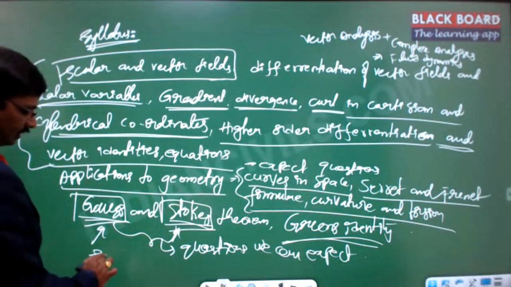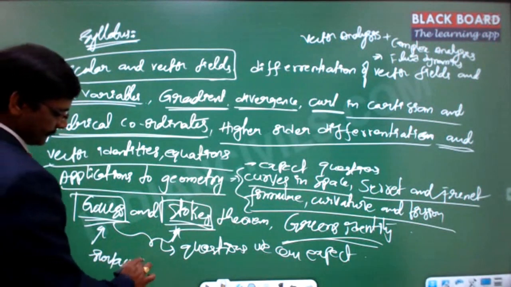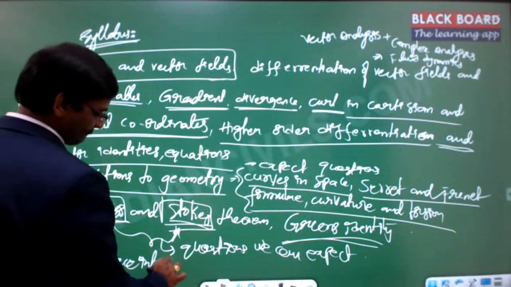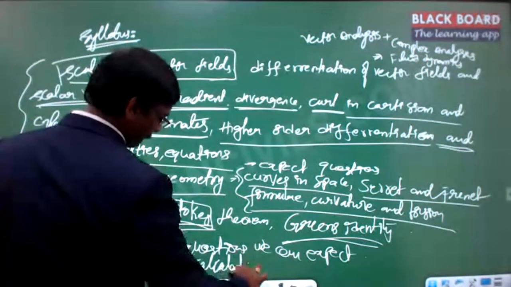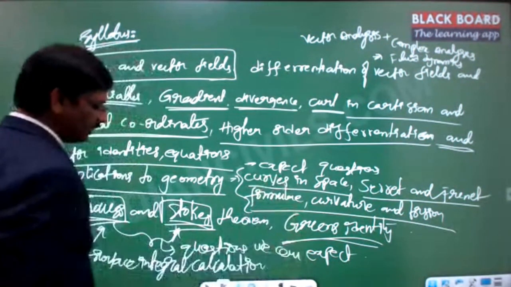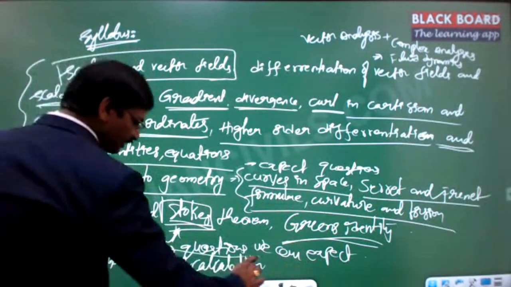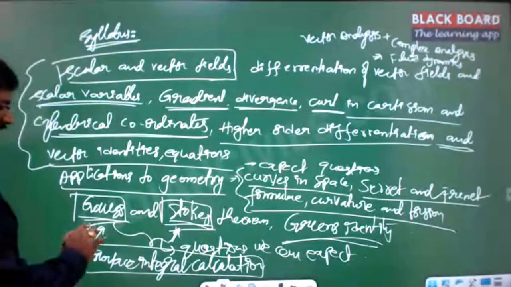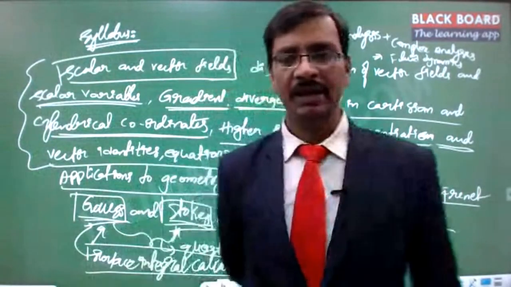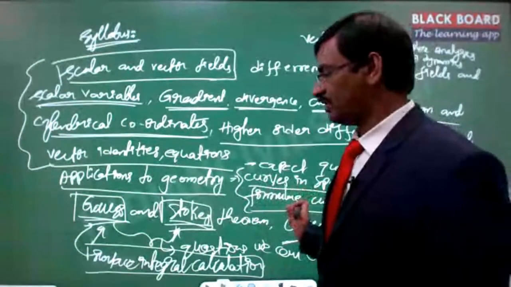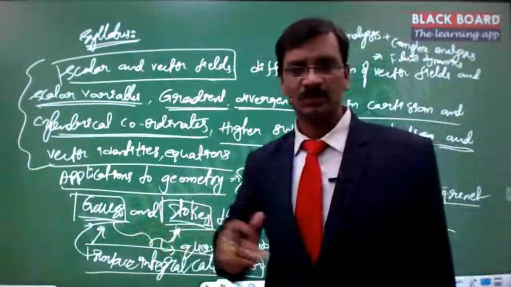So surface integral calculation is a subpart that is used in the Gauss divergence theorem, and from there you can expect the questions. So the areas of the questions are only the Serret and Frenet formulae, Gauss divergence theorem and the Stokes theorem.